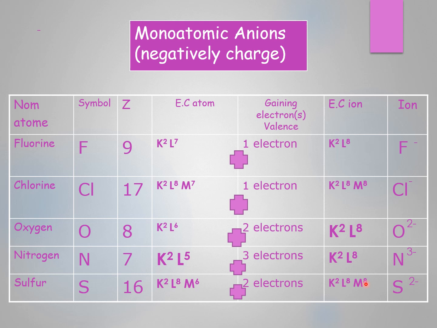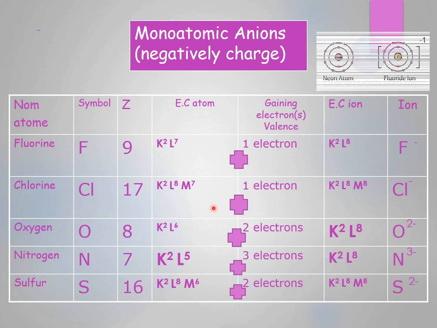So here as a conclusion, we can say that when the number of valence electrons is greater than 4, in this case, look here, 5, 6, and 7, these will tend to gain electrons, not to lose. Tend to gain electrons to achieve their octet rule. Octet rule means to be saturated with 8 electrons.